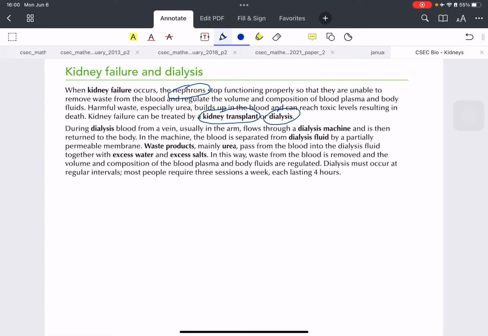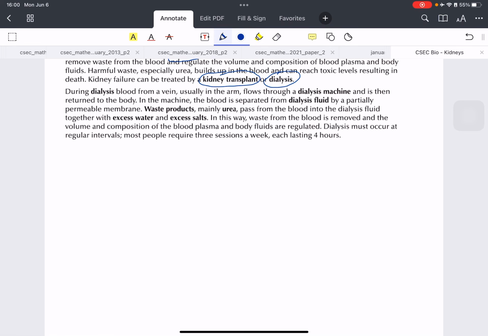Okay, now dialysis is what we usually use in the Caribbean here. So that's what we're just going to talk about for a minute. So in dialysis, the blood from a vein goes through a dialysis machine, and the machine operates like the kidney. So the machine is going to take the blood and filter it just like the kidney would, and then return it to the body, right?